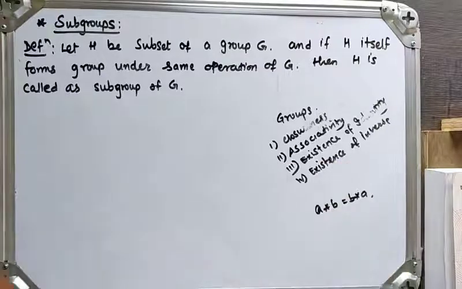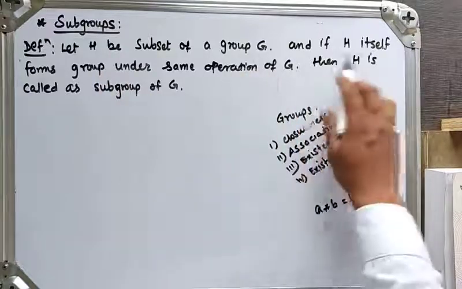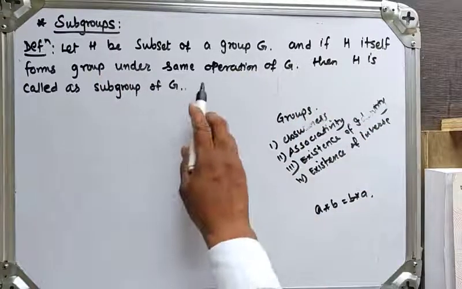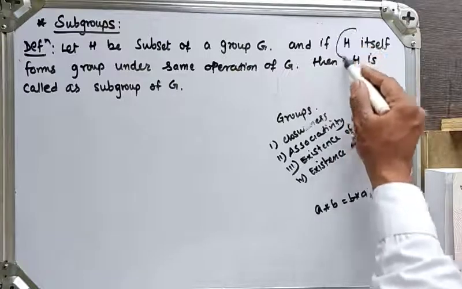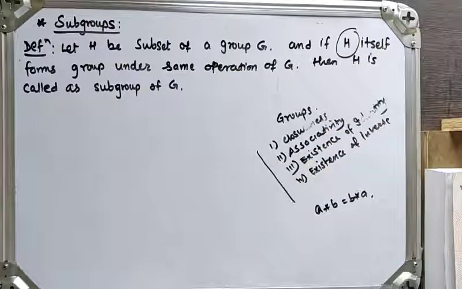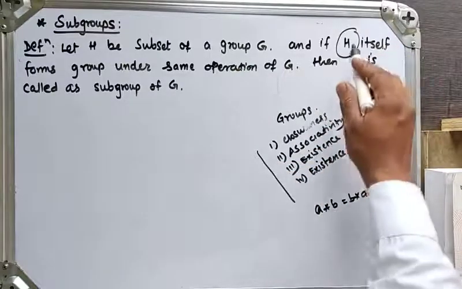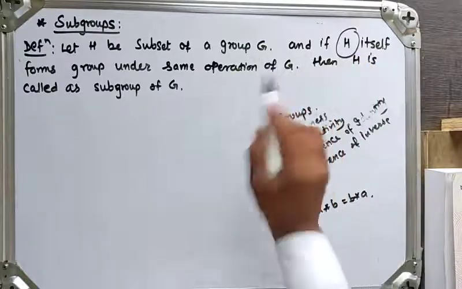Here H is first a non-empty subset of group G, and if H itself forms a group under the same operation, meaning H satisfies all four properties of a group, then we say that H is a subgroup of G under the same binary operation.